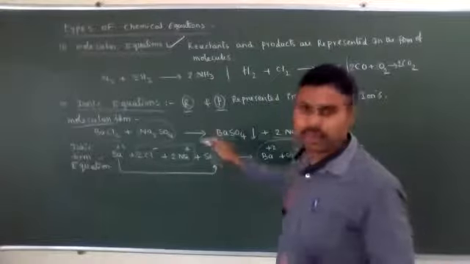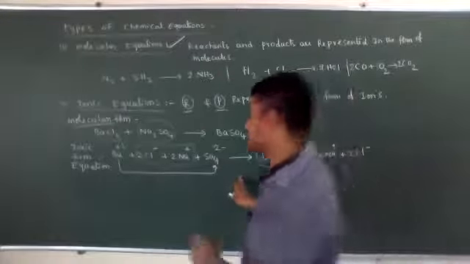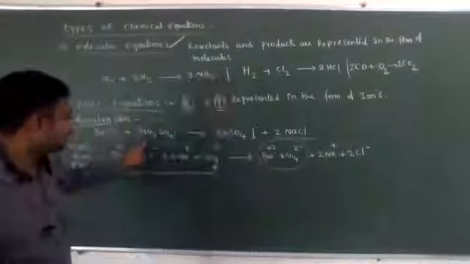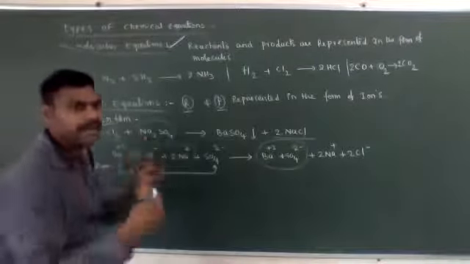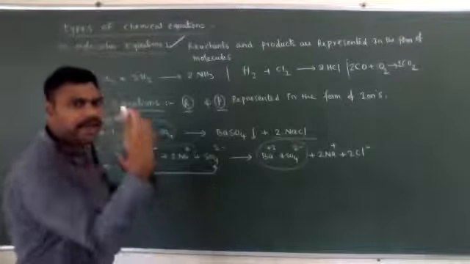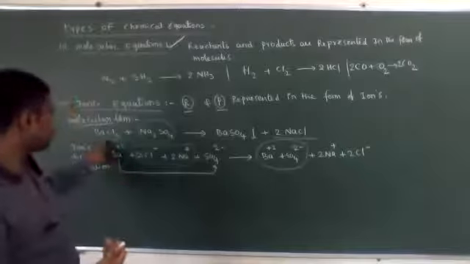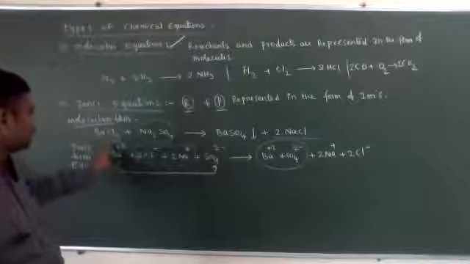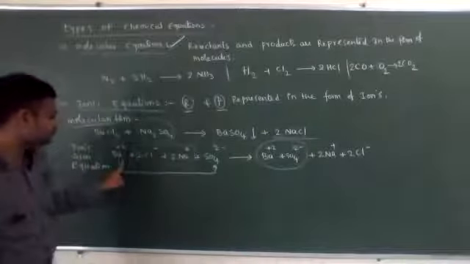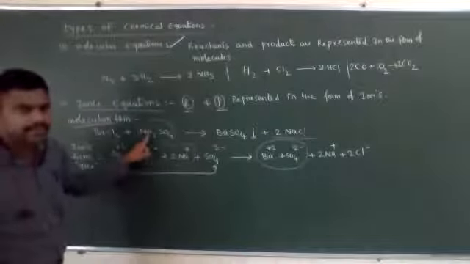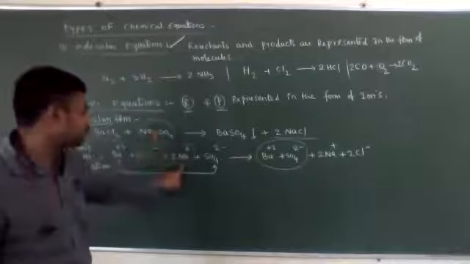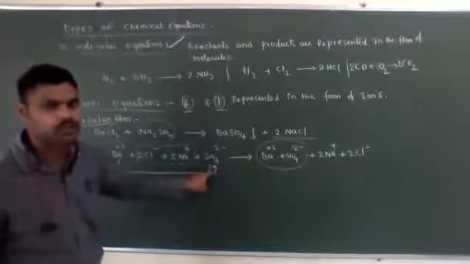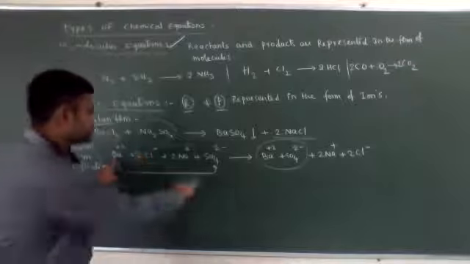We write the ionic equation just for knowing purposes, to explain how barium chloride and Na2SO4 react with each other. BaCl2 is ionized to give Ba2+ and 2Cl-. In the same way, Na2SO4 is ionized to give 2Na+ and SO4 2-.